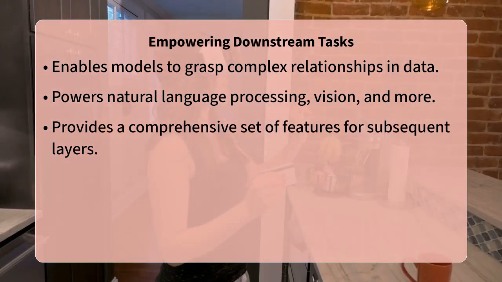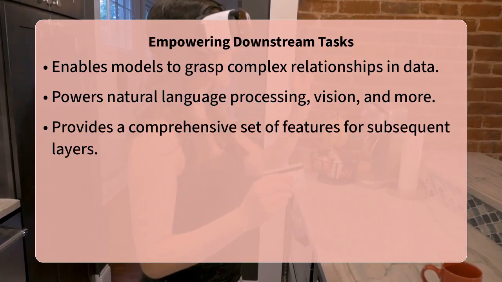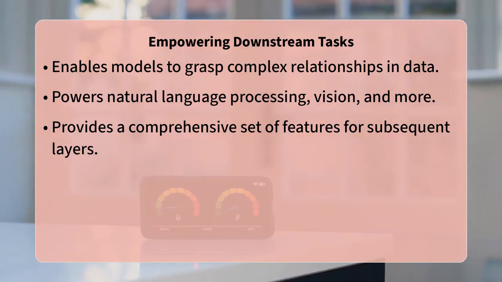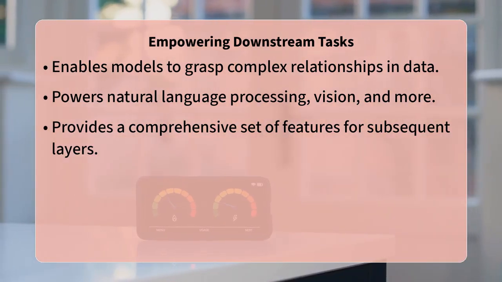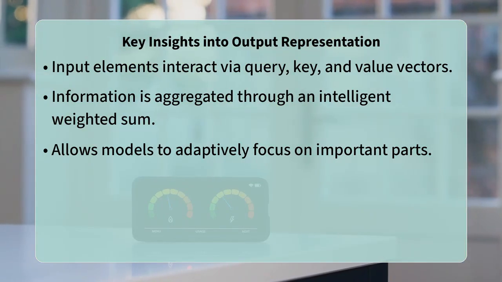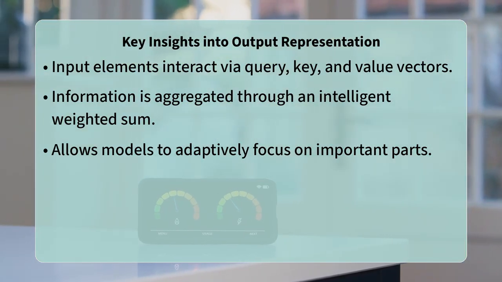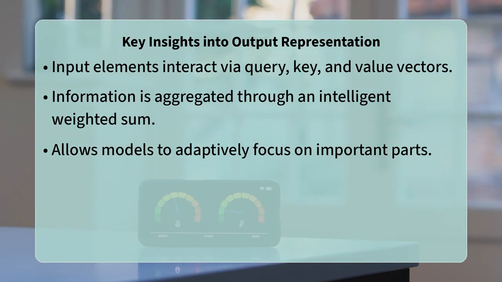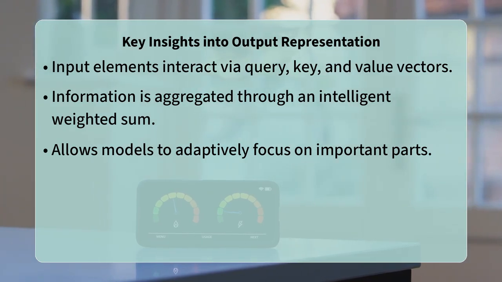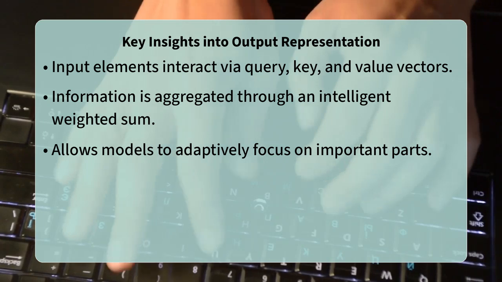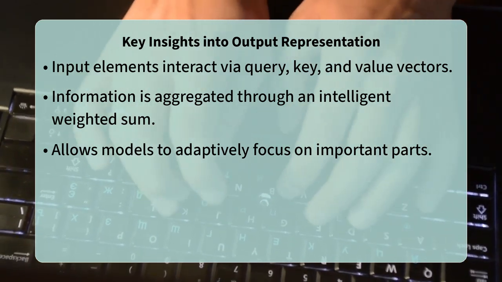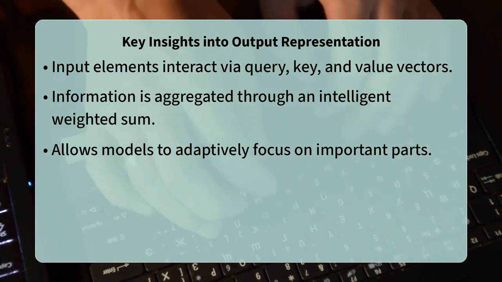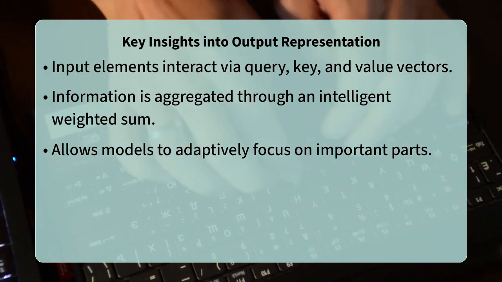One of the key insights here is the use of query, key, and value vectors. Each input element generates these three distinct vectors. The query vector searches for relevant information, the key vector describes what information it contains, and the value vector holds the actual content to be passed on. The output representation for an element is essentially a weighted sum of all the value vectors, with the weights determined by the compatibility between the query of the current element and the keys of all other elements. This dynamic interaction allows for an adaptive focus on the most pertinent parts of the input.